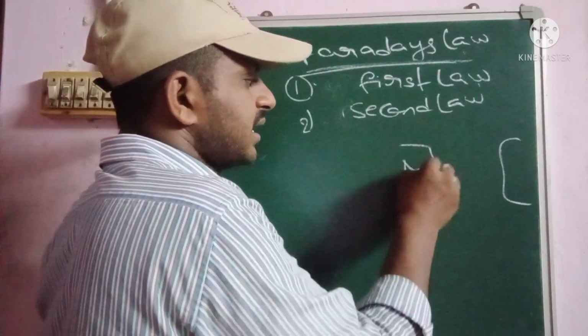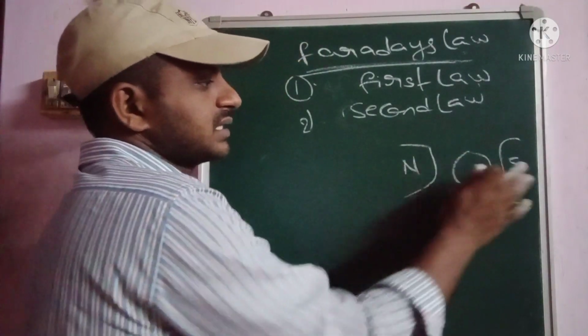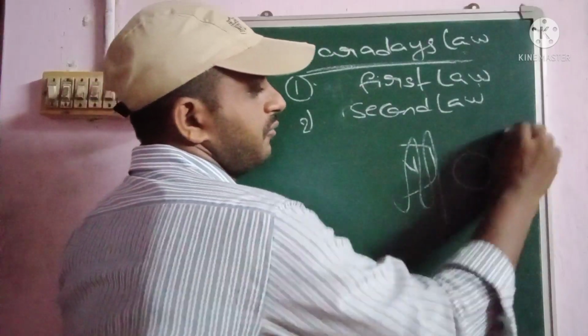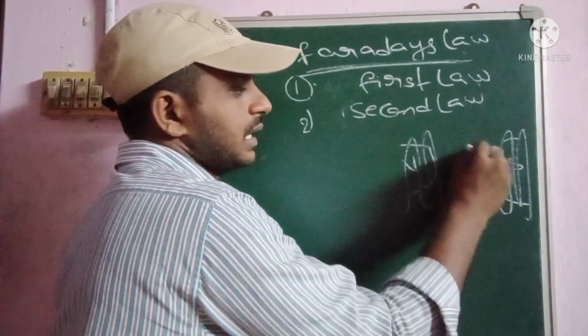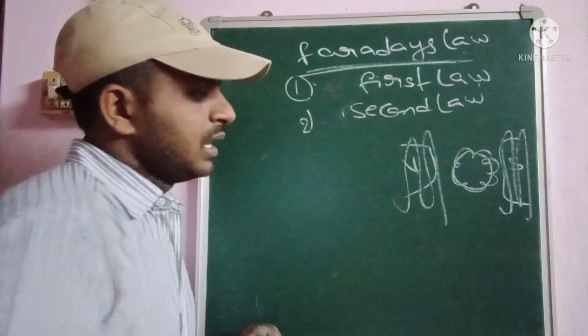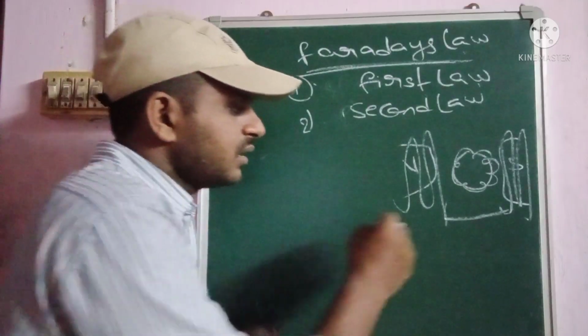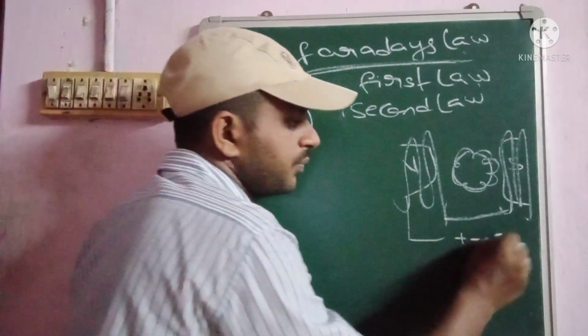Okay. So this is the stator and this is the rotor. The stator contains the field winding, and the rotor contains the armature winding. Already you know that. The two ends of the field winding are connected to the DC supply.